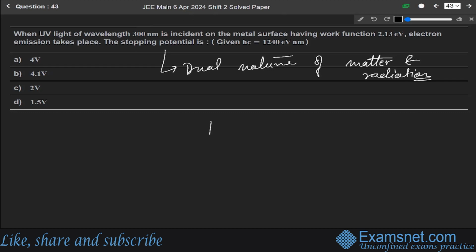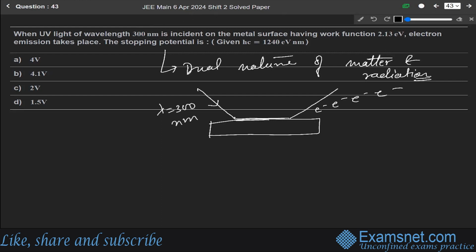So it is saying that there is a metal surface and a UV light of wavelength lambda equals 300 nanometer falls on this metal surface. When it falls on the metal surface, electrons are ejected from it, and these electrons are called photoelectrons. For these photoelectrons, the work function phi is given as 2.13 electron volt.